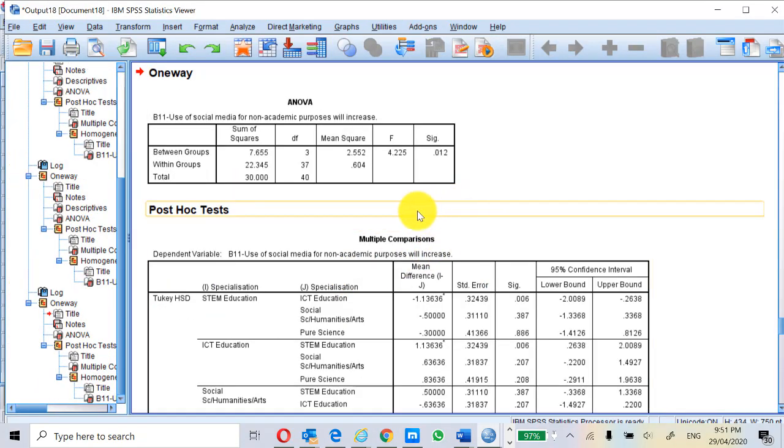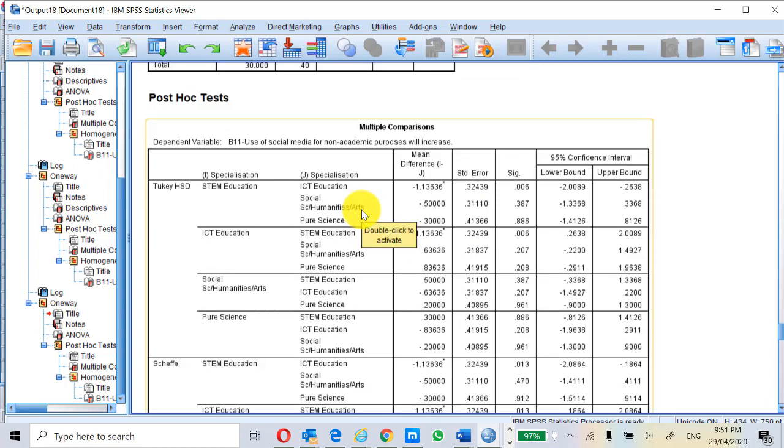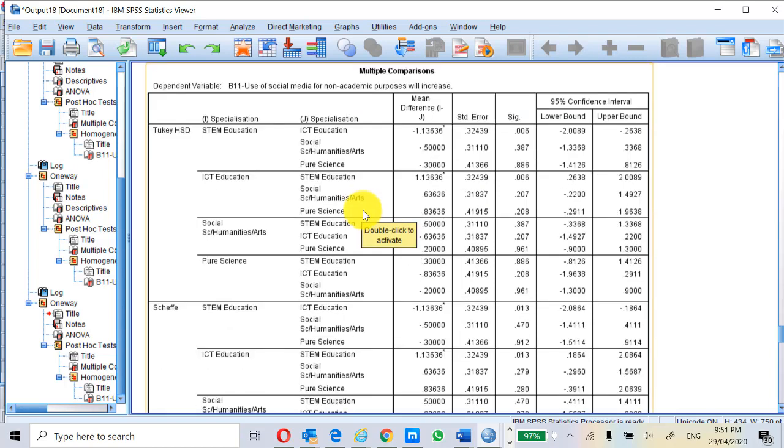So where are our results? You can see that the one-way ANOVA is significant, and then these are the post-hoc tests. Let's take them one by one. Let's take the Tukey honestly significant difference, and what will interest you is this column here. The one that is significant is what we'll be looking for. The combinations are actually doing multiple t-tests, checking this group with this group, this one with that.